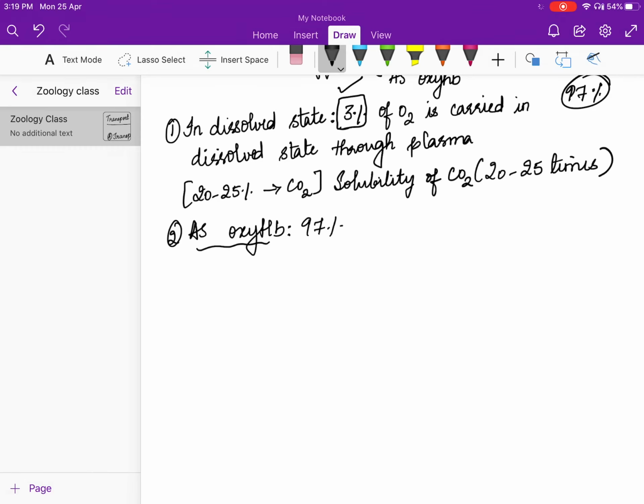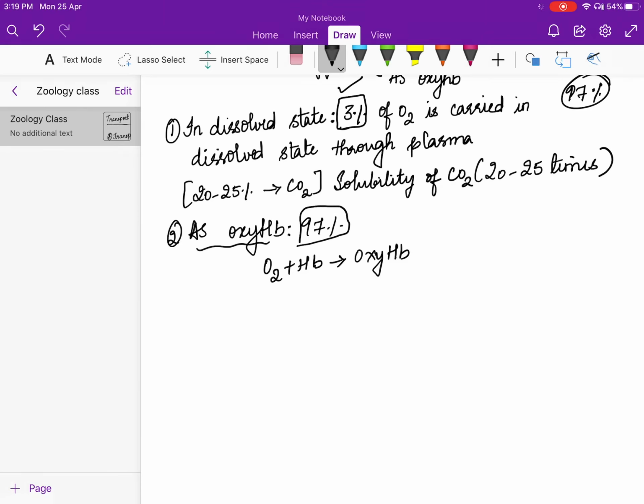Oxyhemoglobin. Around 97% of oxygen is going to combine with hemoglobin to form oxyhemoglobin. This is very much important.